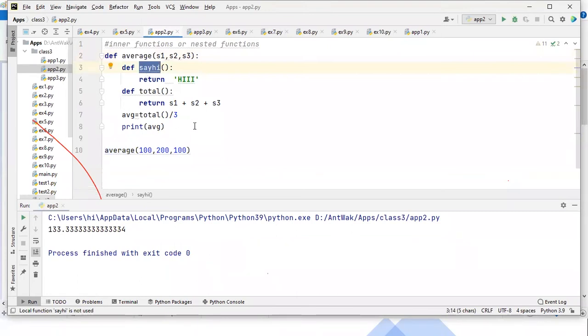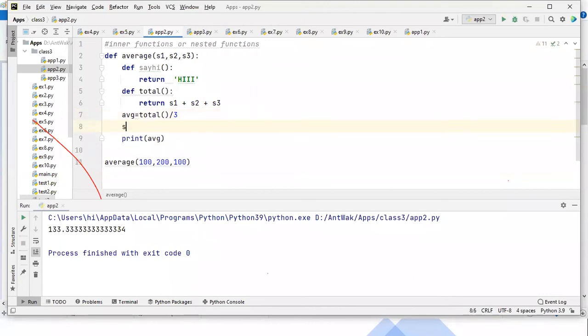Yeah, okay, fine. See, now here I am calling, and the scope is very, very important. Return means the last line of code; you have to write it every time. Here also the return is the last line of the code. And you know what I'm doing here? Before printing this average, I'm calling the say hi function. Now tell me, will it return or will it print?